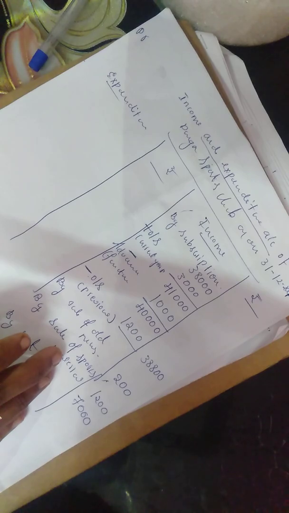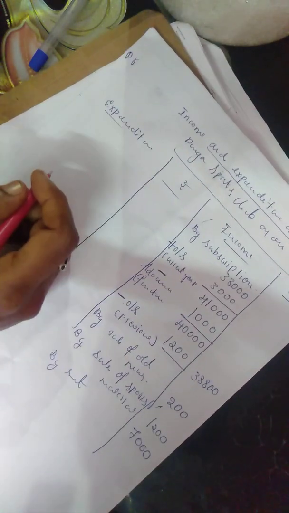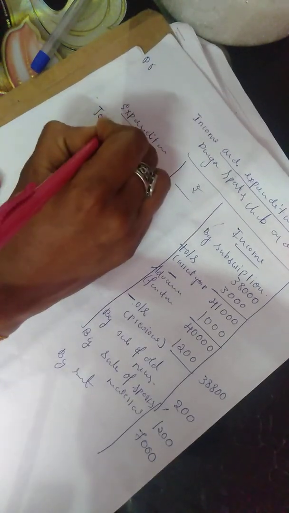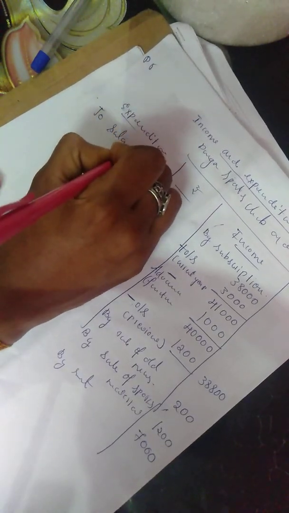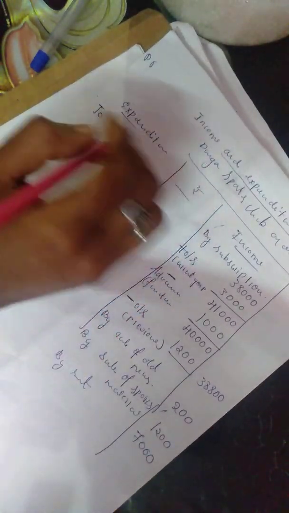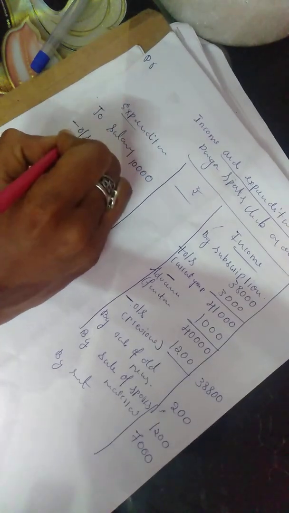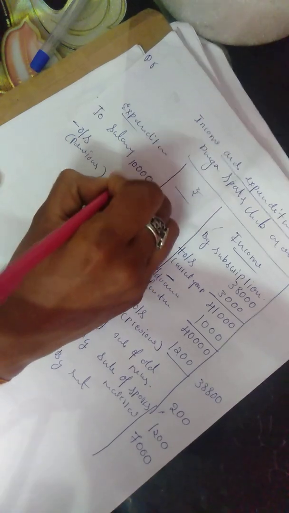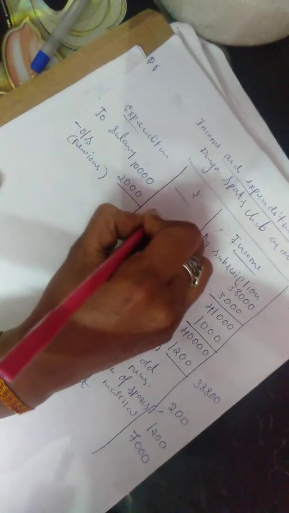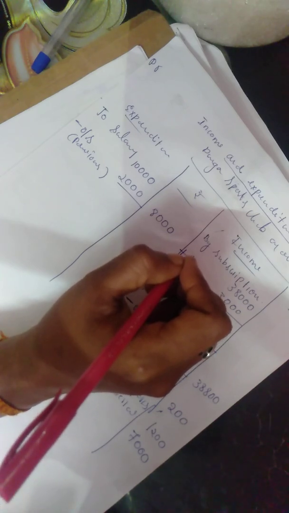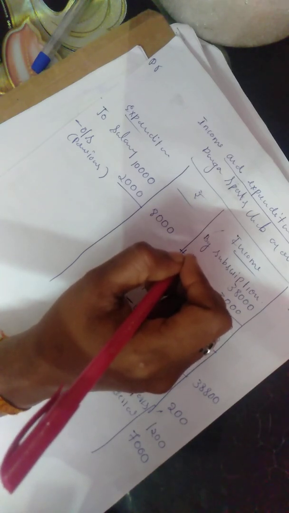Okay, now we are going to write the expenditure side. So on the expenditure side, what do we need to write? There is an item called salary of value 10,000, and there is outstanding of previous year. So outstanding needs to be deducted, right? Of previous year means needs to be deducted. That is 2,000. So 8,000 is the value. So nothing is mentioned regarding outstanding salary in adjustment, okay?